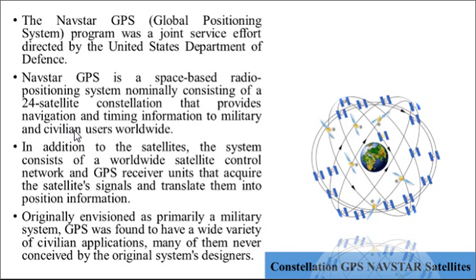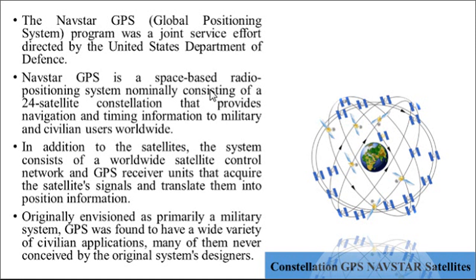In addition to the satellites, the system consists of a worldwide satellite control network and GPS receiver units that acquire the satellite signals and translate them into positioning information.